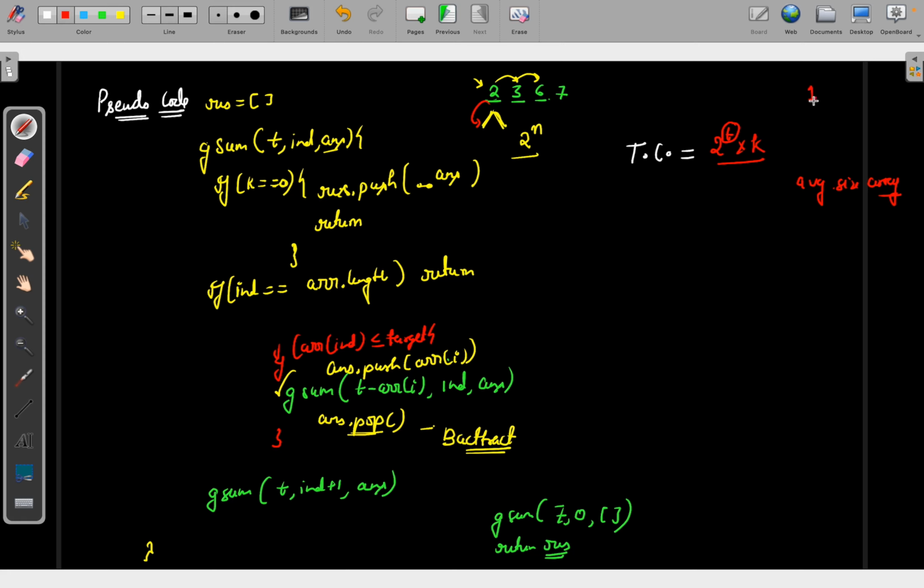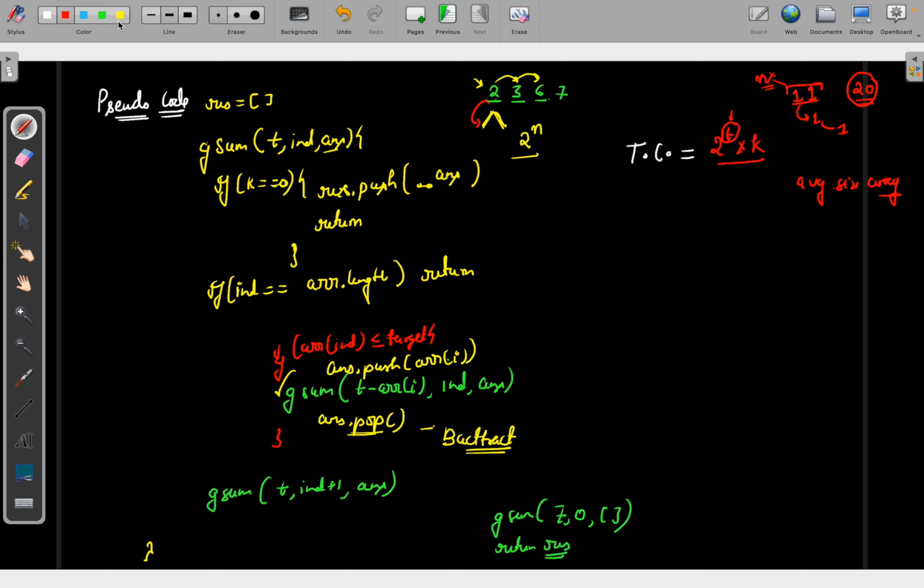Suppose you have a single element 1 and a target sum of 20 or 30. In that case, 1 can make one call, then again one function call. It is not depending on the length of the array, it's depending on the target sum, right? It will keep making function calls until I hit the target sum. So it's not depending on n.